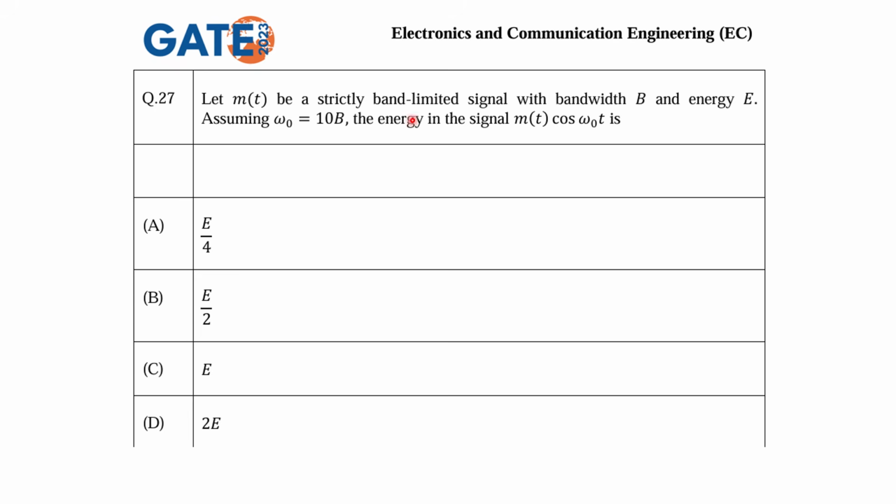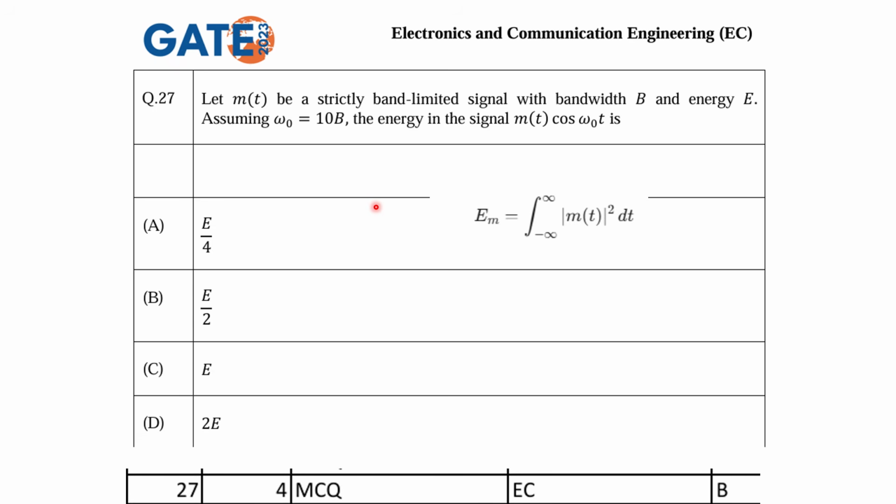Now the question asks what will be the energy of this modulated signal, that is m(t) cos omega naught t. Since omega naught is already given as 10 times B, this acts like the carrier wave, right? So we have to find the energy of this modulated signal. As per the answer key, the answer B is correct, that is E by 2, right? So let's see. First of all, how can we find the energy?